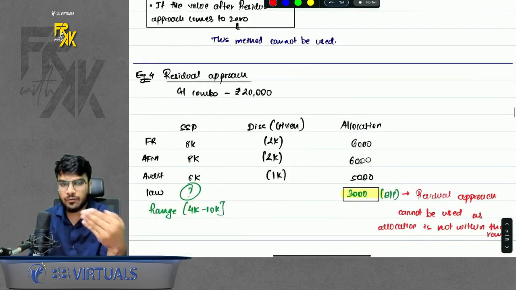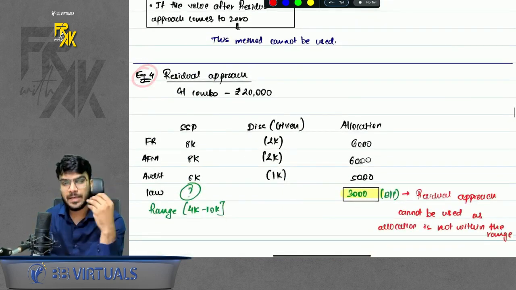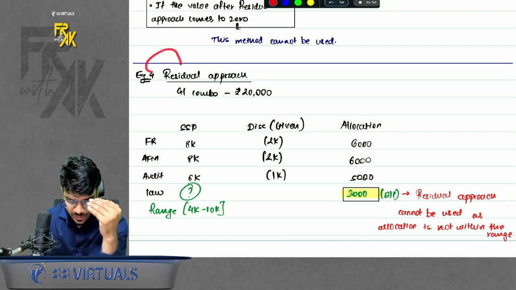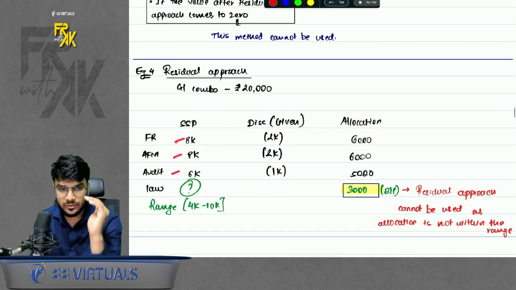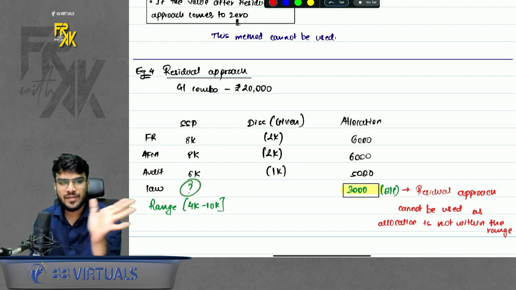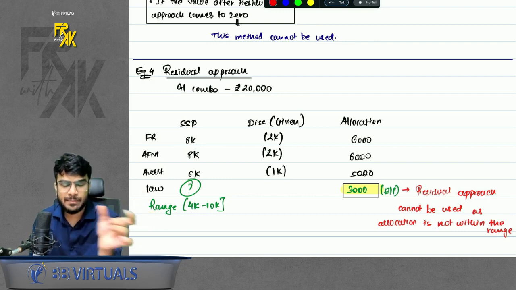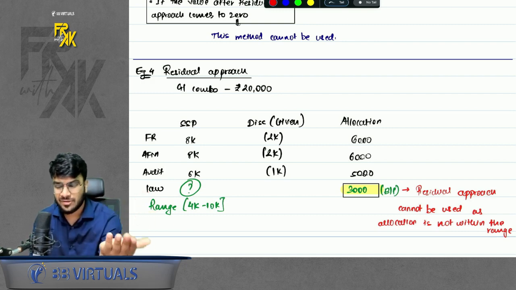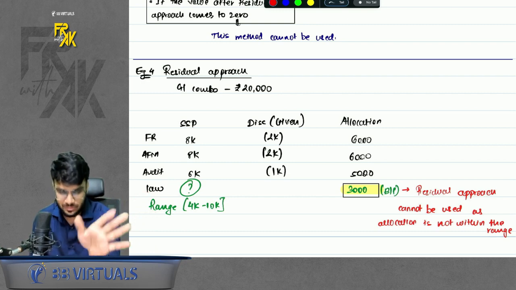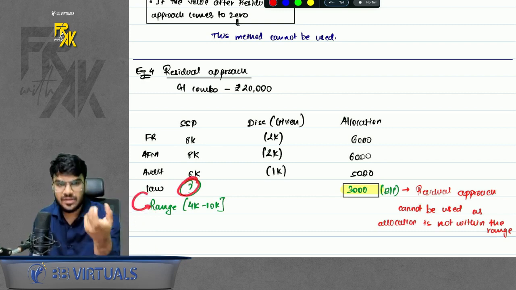Okay, we took one more example. Example number 4. This example is also based on residual approach, but the only difference here is we have the SSPs of 3 products. For law, we can't say we don't have the SSP. We have a range of SSP. Basically, law, I don't sell for a single price. I sell for variable prices. I sell for 4,000 also, 5,000 also, 6,000 also, 8,000 also, 10,000 also. Okay. So law, I have a range of SSPs.